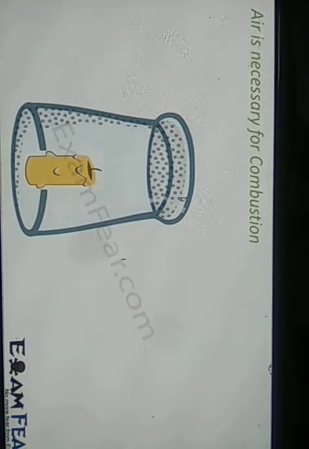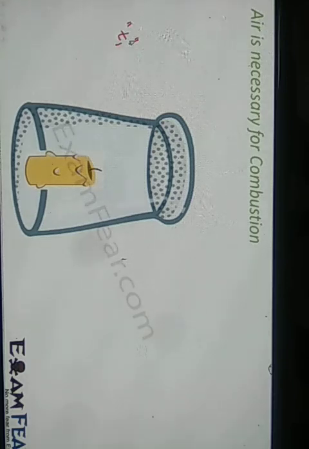Why did this happen? We did not do anything to blow off the candle. So what you observe, just do one thing: note down the time for which the candle was lit even after the glass was put over it. Initially it was glowing, we put the glass on, and it still glowed for some time. Let's say it glowed for some time, say t1, and after that it went off. Why did it go off? Because when we put this glass, we actually limited the amount of air being provided to the candle.